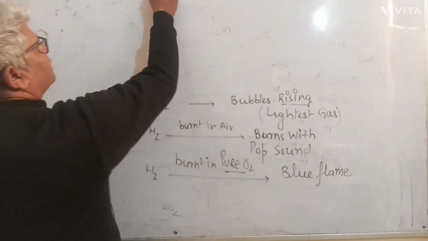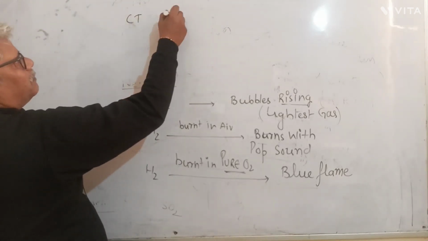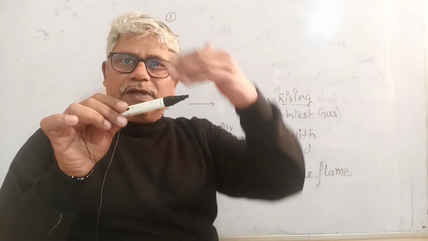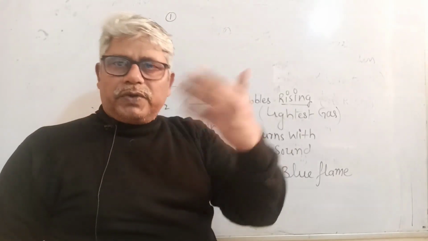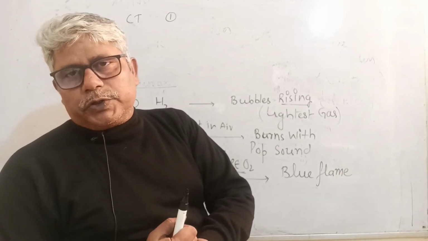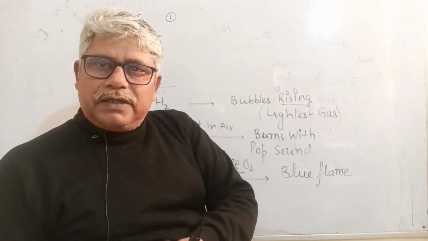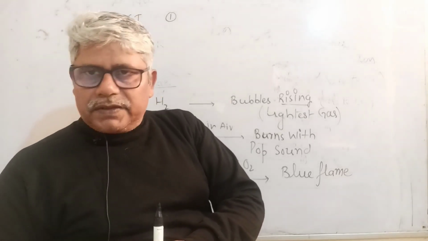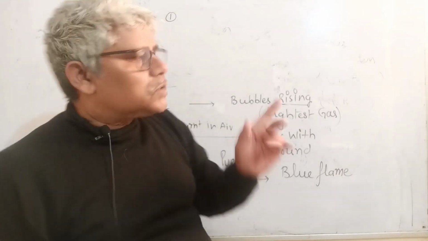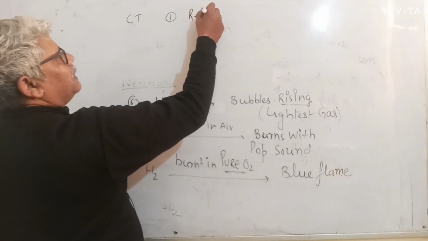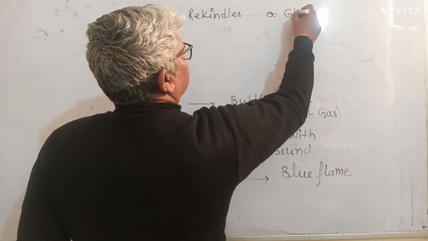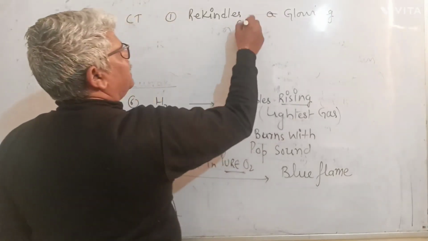Next gas is oxygen. Oxygen has two confirmatory tests. Number 1, if you bring a burning splinter in the environment of oxygen, it will flame more. You can watch some GIFs or videos on the web, Google or YouTube. But other than oxygen, there is one more gas which supports burning, that is chlorine. In other words, there are two gases which support burning, oxygen and chlorine. So oxygen rekindles a glowing splinter.